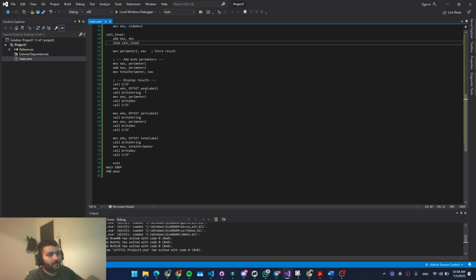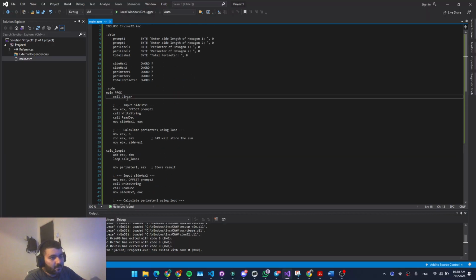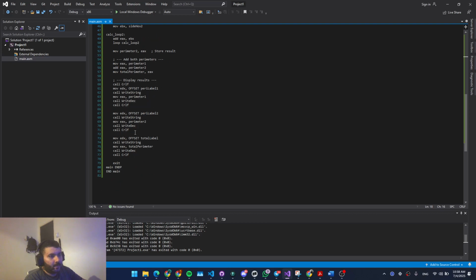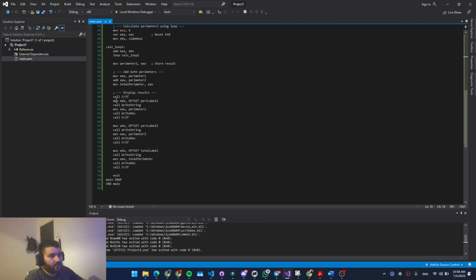So here we're going to display the results. We're just going to call the CRLF, which is the one we use here. We call it, and then we move them, and then for the first one, which is the side hex 1, and then here we show the side hex 2, and then we show the results. So let's try to run the program right now.